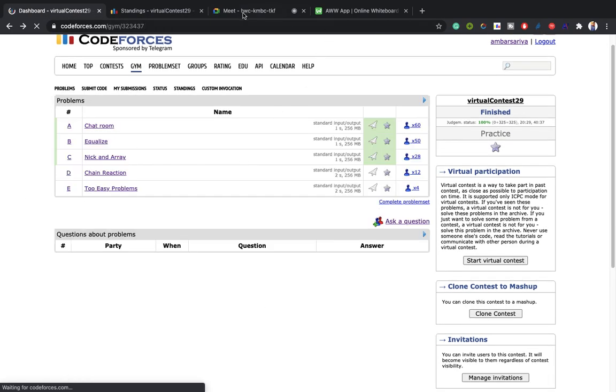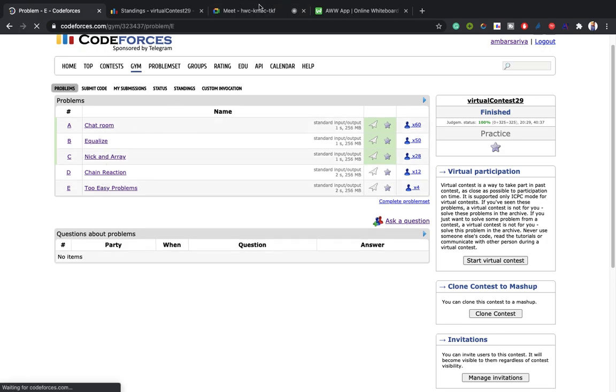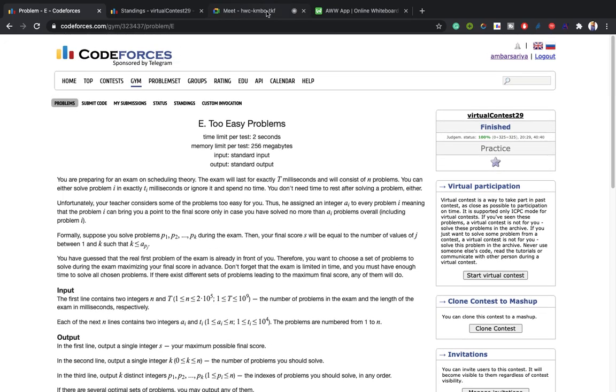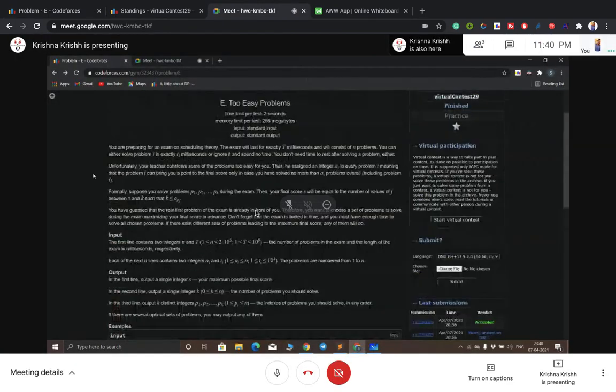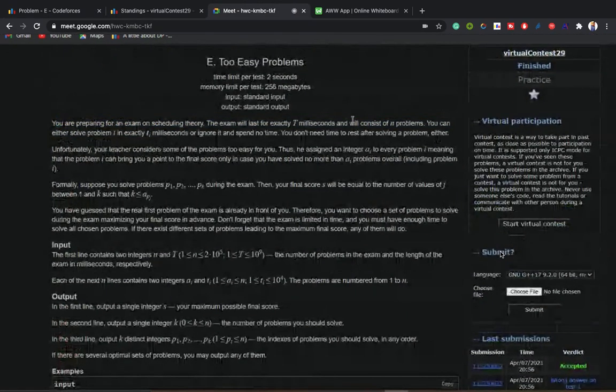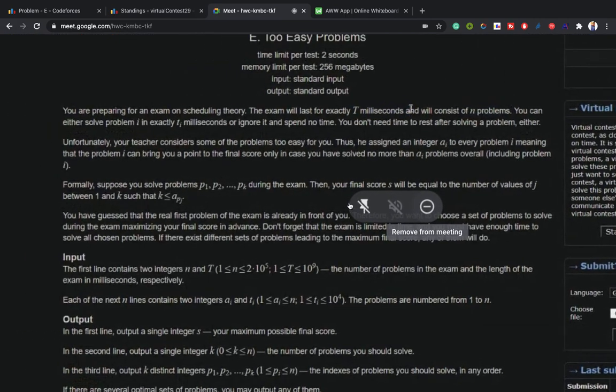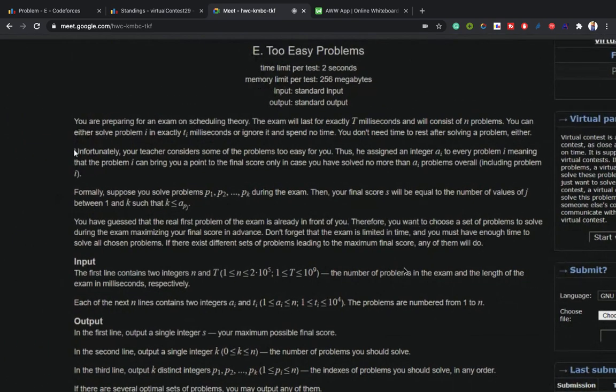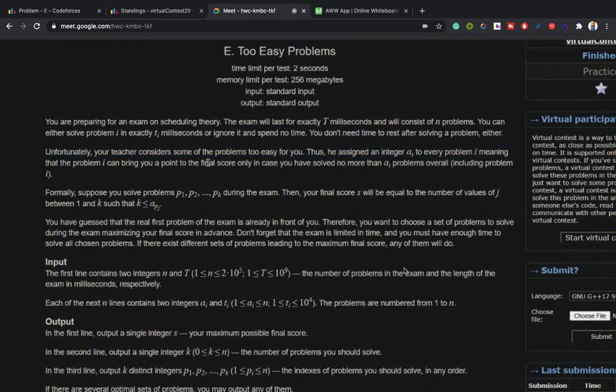So the question is given: we have n problems, and we are given t seconds to solve all of them. Our teacher has assigned each problem a value a of i.